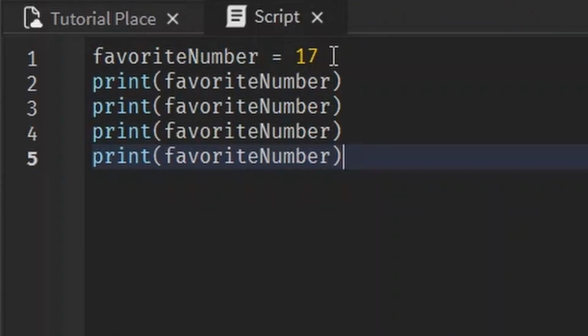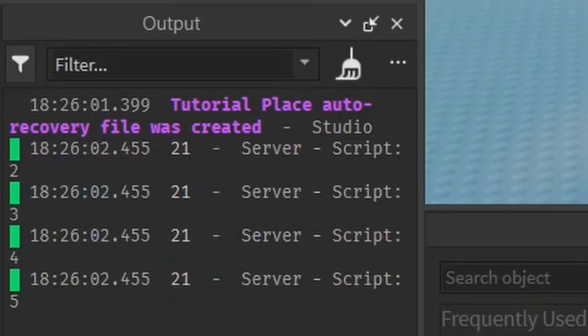And then when I get sick and tired of 17, I can just change it to 21. And I just had to change it in one place instead of all these other places. You see, it works. It's that easy, man.